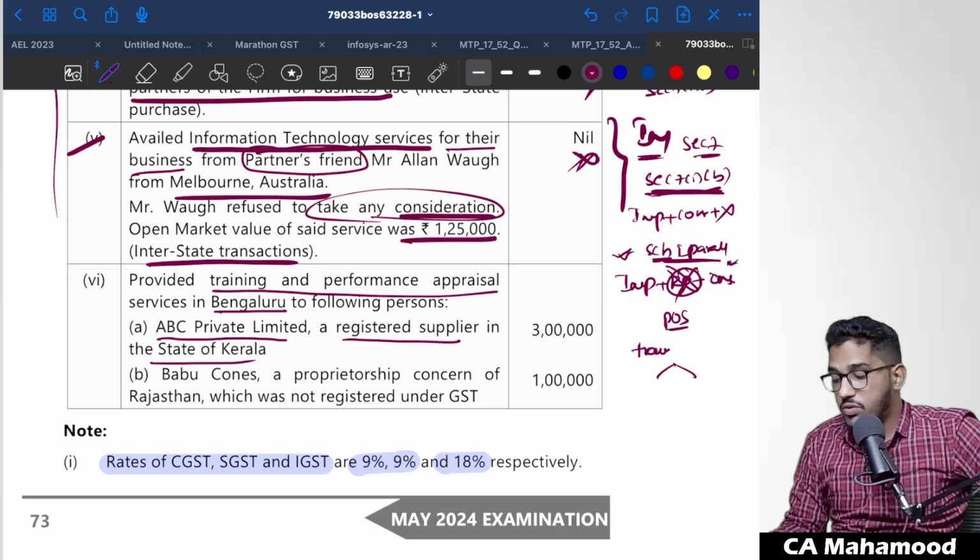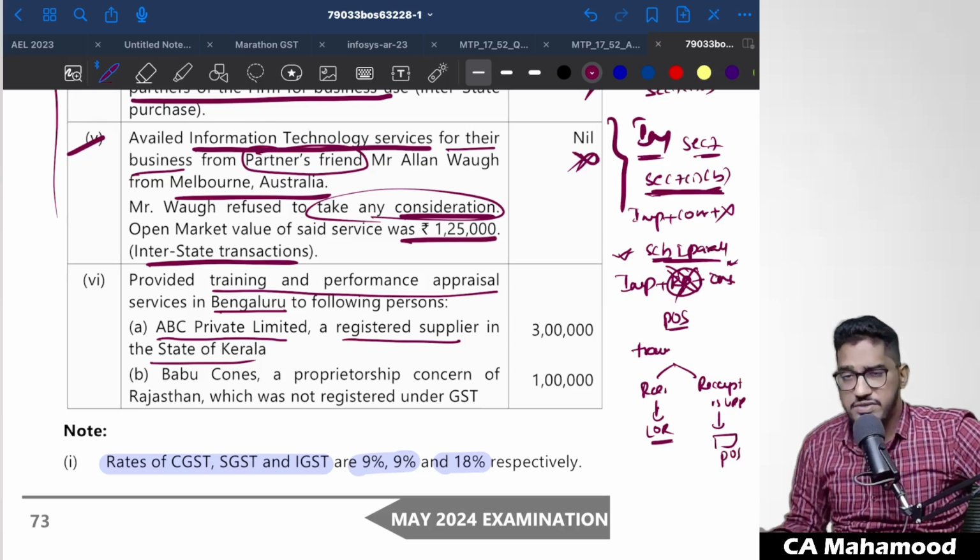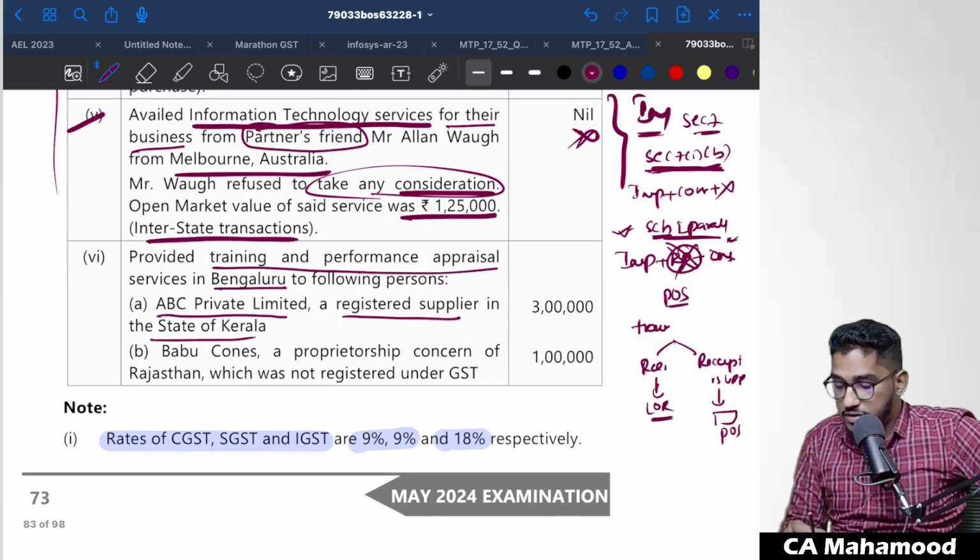For that, we need to see what is the status of the recipient. If the recipient is a registered person, then the location of the recipient will be the place of supply. However, if the recipient is unregistered, then the place wherever the training and performance appraisal services are performed will be the place of supply. So now here, the recipient is ABC Private Limited, which is a registered supplier, and that recipient is located in Kerala.